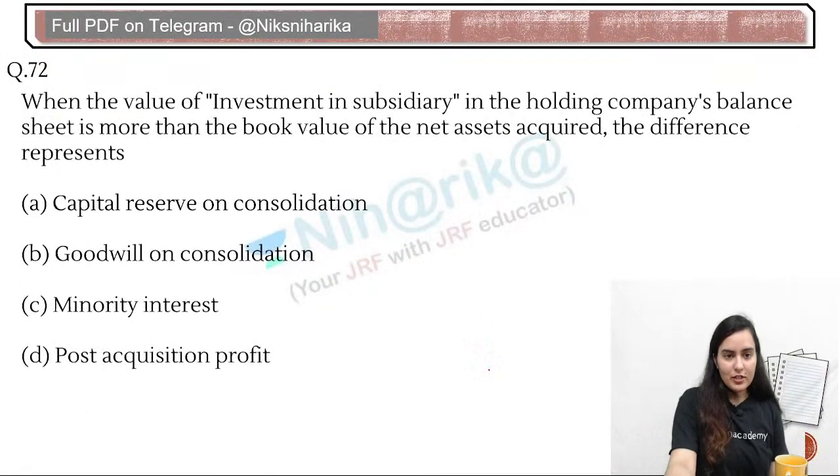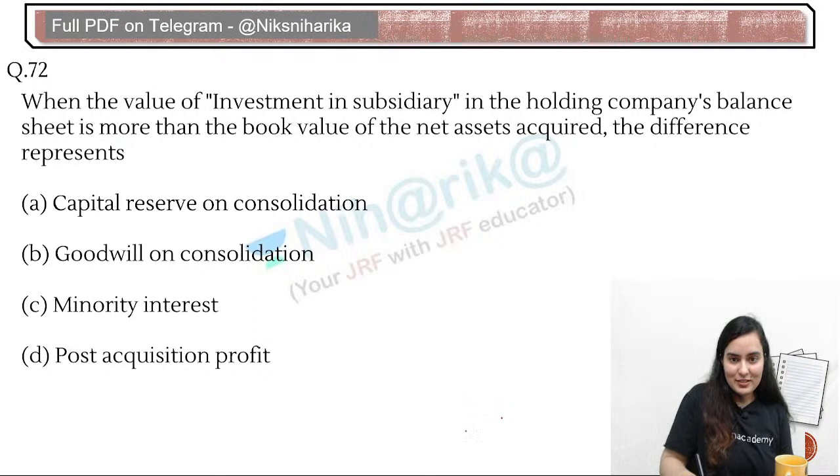Done. Now next question. When the value of investment in the subsidiary in the holding company's balance sheet is more than the book value of the net asset value acquired, the difference represents what? You want me to explain this question? Chalo, let's see. Holding company is there.